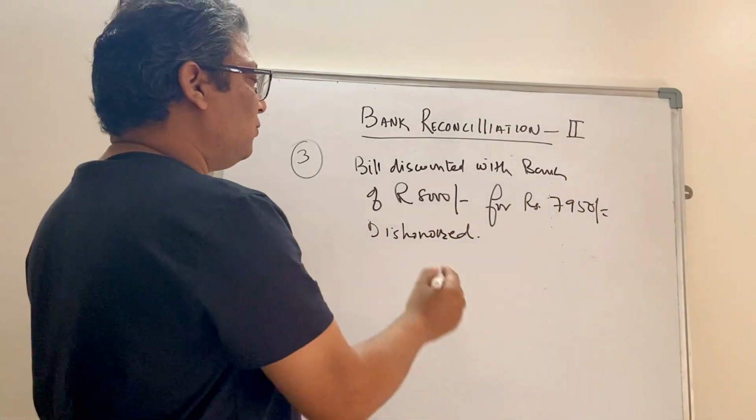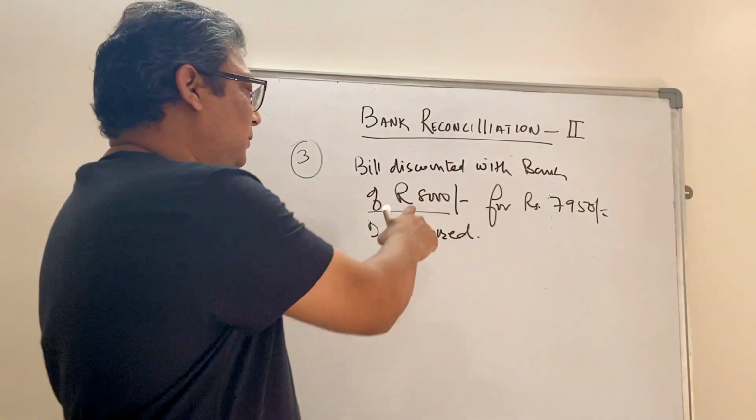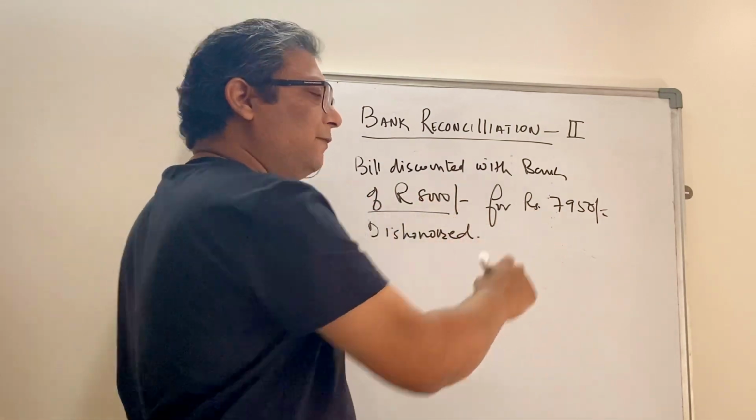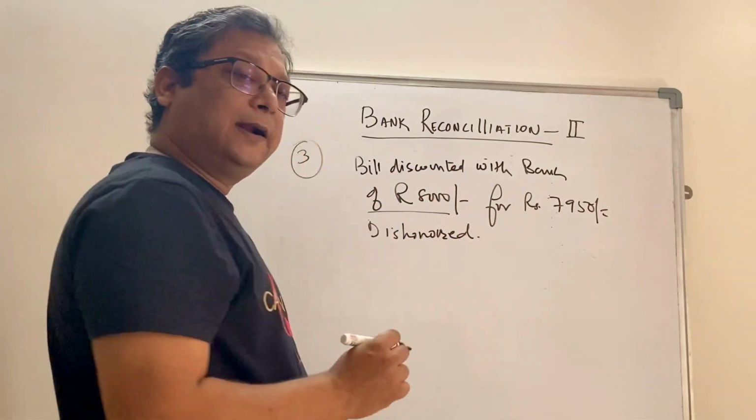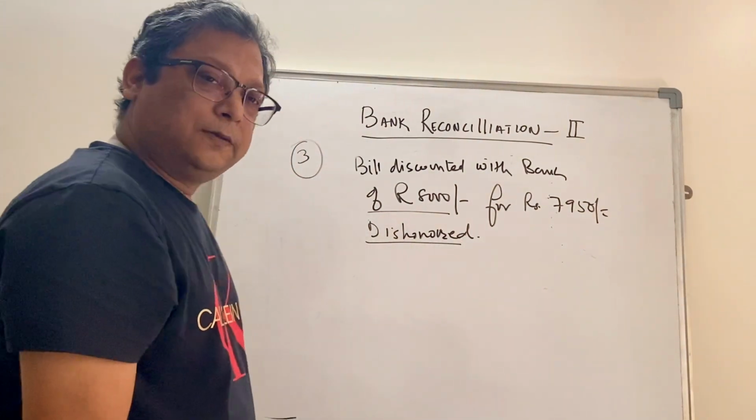Okay, so we are trying to understand one bill you discounted with the bank, the bill amount was 8,000 rupees. Bank paid you 7,950 after deducting a commission of rupees 50, and this bill was dishonored, right?